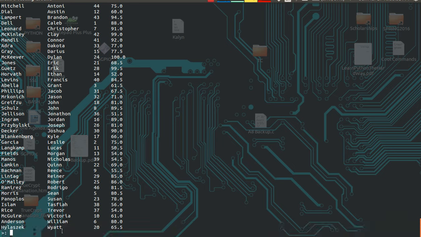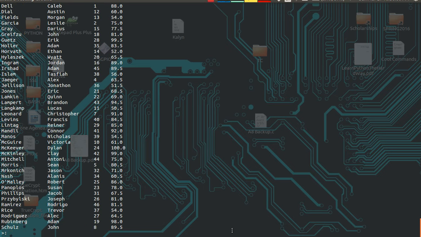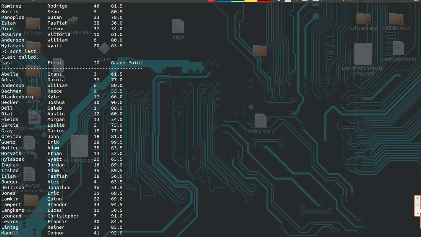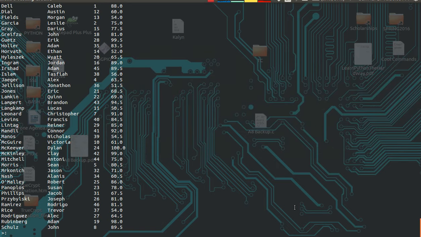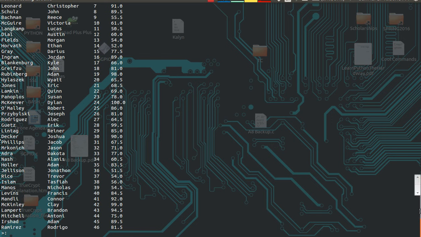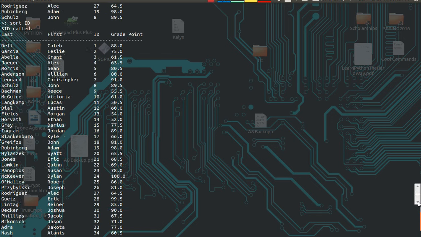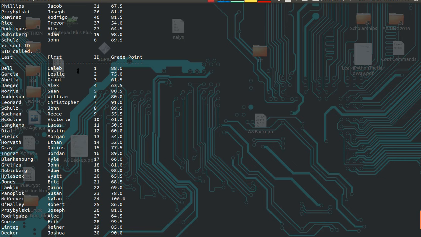That's because I sent it under verbose mode, so it's just an infinite loop. It'll continue asking you, great, we just sorted by first. Now what do you want? Let's sort last. Okay, so now you can see that the lists have changed. Now it's sorting everything by last name. Okay, now let's sort by ID. It's an easy one. Done.